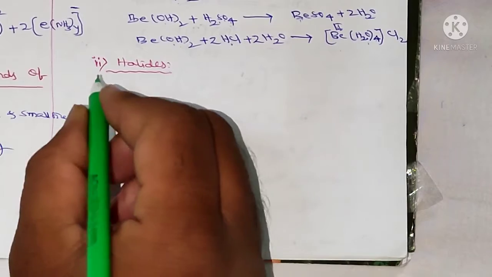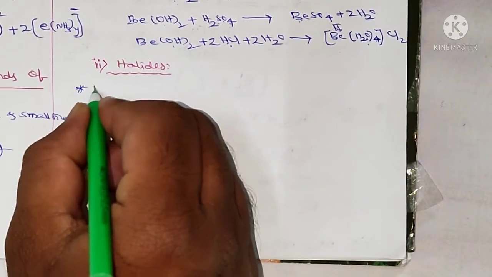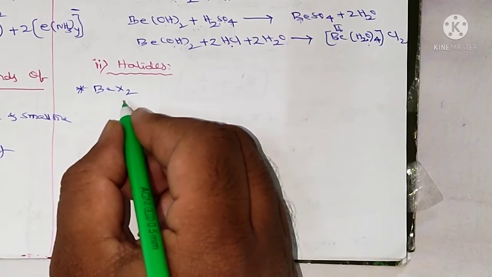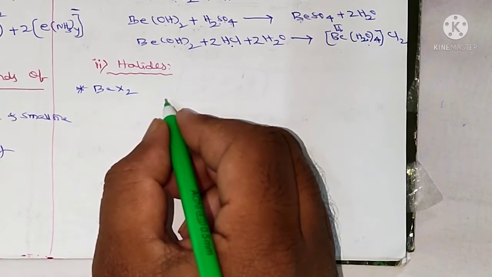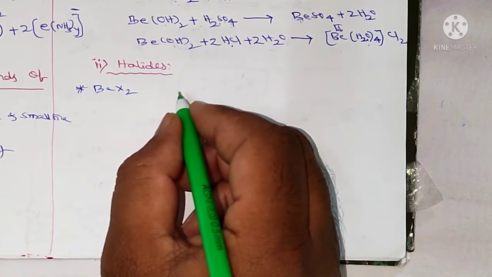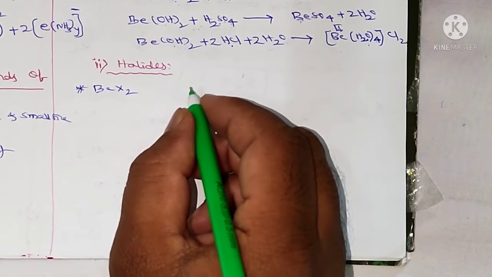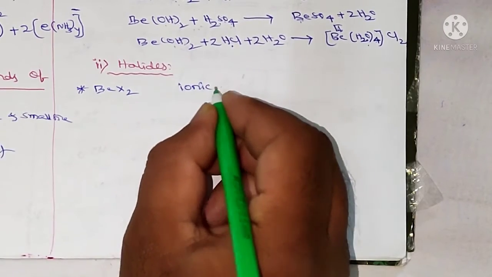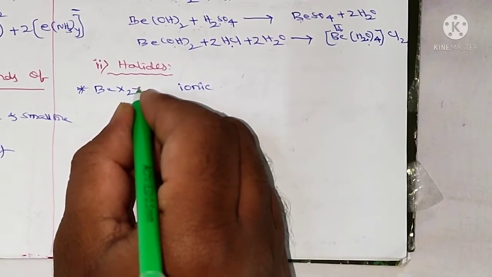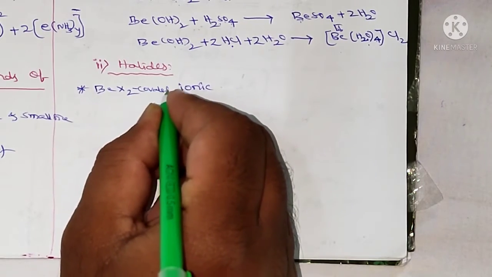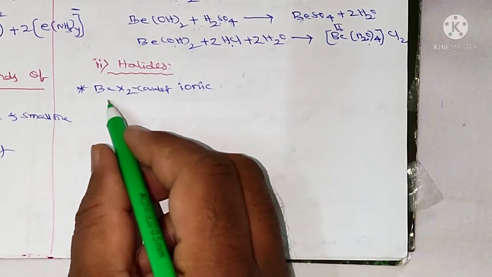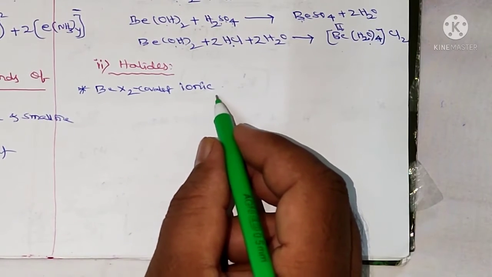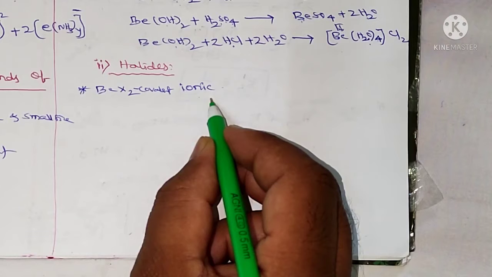Next one, halides. Except BeX2, meaning beryllium halide, all other halides of alkaline earth metals are ionic in nature. Only BeX2 is covalent, and the remaining metal halides are ionic.